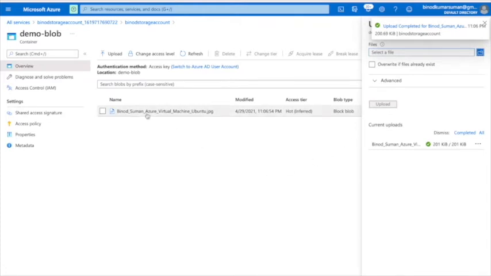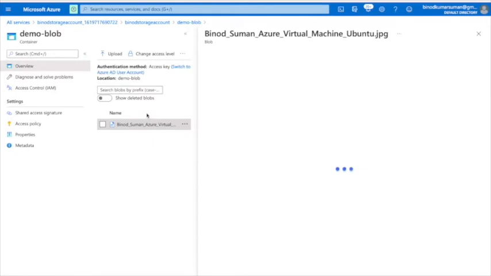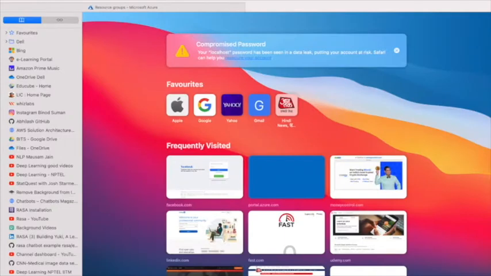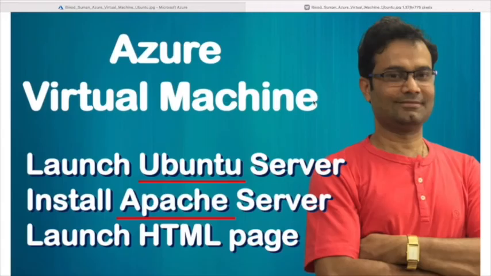Now see, it appears here. Click here, and here is the public URL. Just copy it. If you click here, it will copy it. Now you go to the web browser and paste it, and you can get your file.